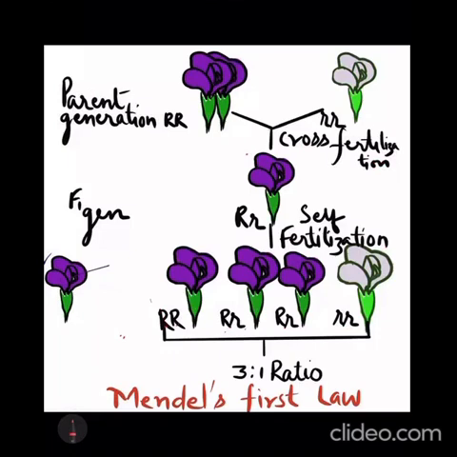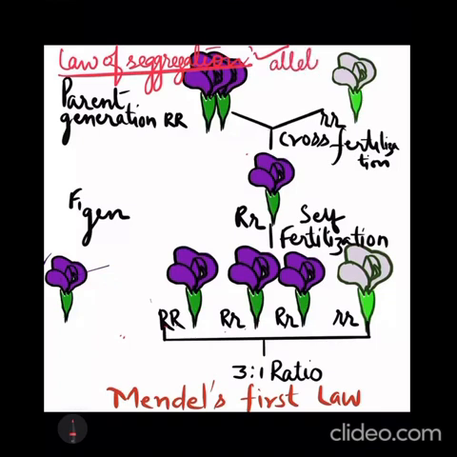Okay, now let us talk about the second law of Mendel, and that is the law of segregation. Segregation actually means separation. So why is the word segregation used? Because the alleles of a particular character may come together, but ultimately they get segregated, they get separated. That is the basic idea of the law of segregation.